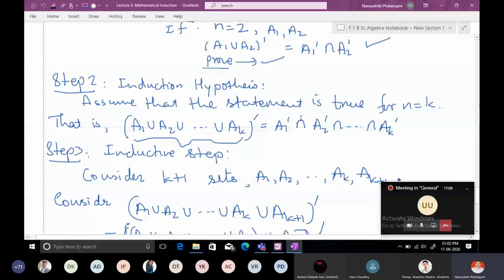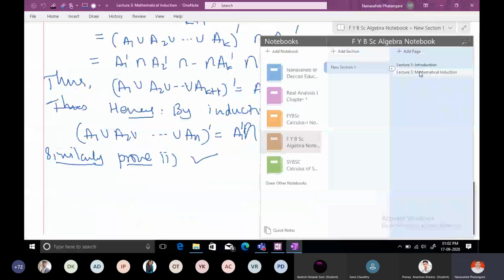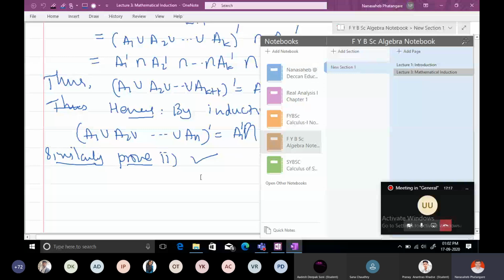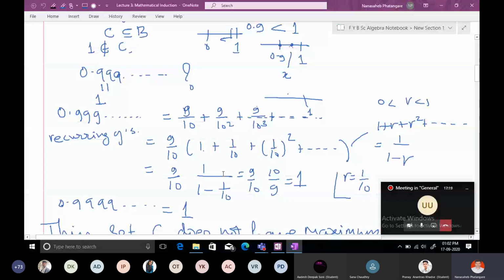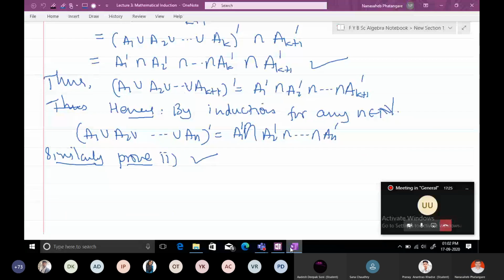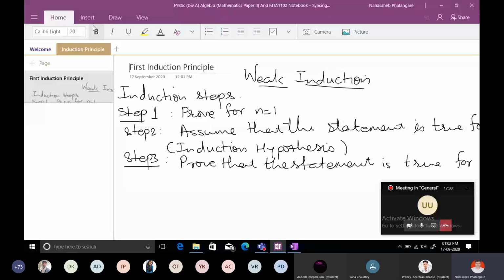Now we'll see some more problems, and then we'll see the general version of De Morgan's laws.